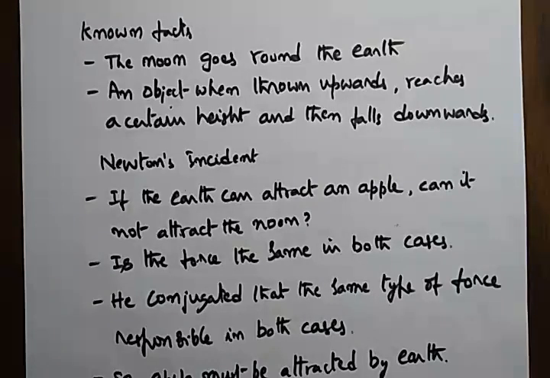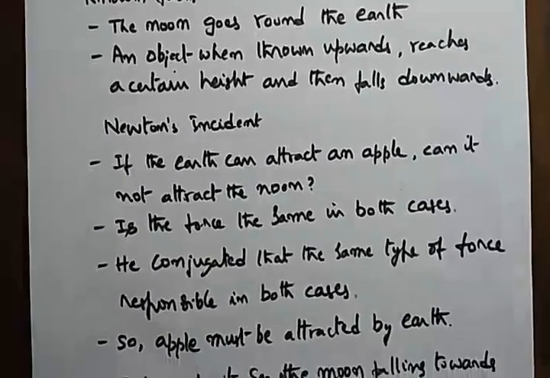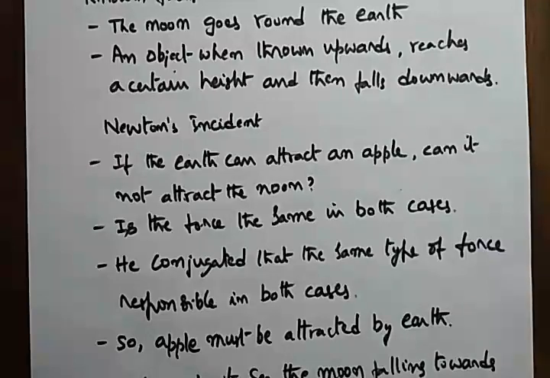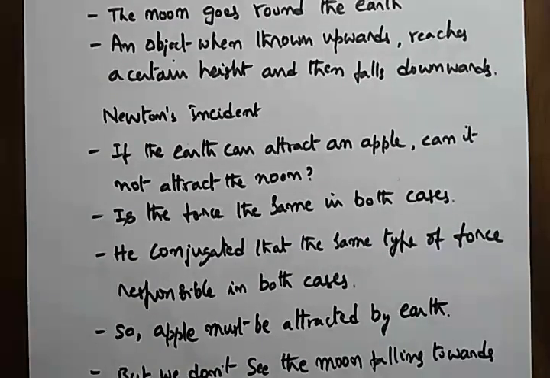Immediately, those assumptions were: if the earth can attract an apple, can it not attract the moon? If the apple is falling on earth, then the moon also should fall on earth or come towards the earth. Is the force the same in both cases? In the apple case as well as the moon case, is it the same? He is the first person who thought about that.